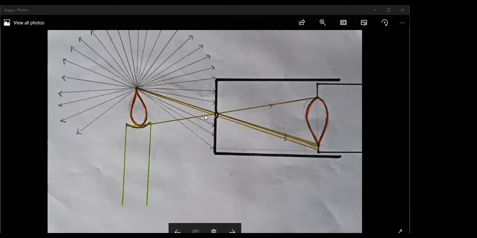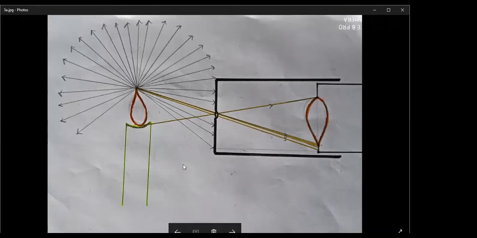That's also not correct, because through the hole some light will enter, because there is air. Air is transparent, so light will enter, and all the rays will not go back, which is not the right answer. So now, what I was trying to explain is that some amount of light will enter the box through this hole. But when they enter, you see the nature of how it is entering. From the tip of the candle, see where it is going, and from the bottom of the candle flame, see where it's going.